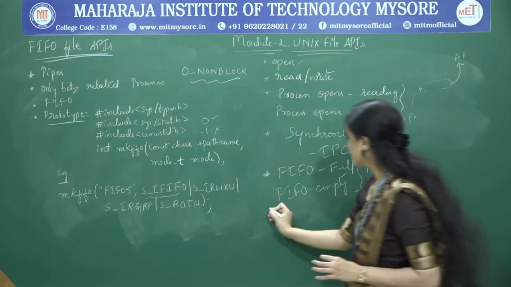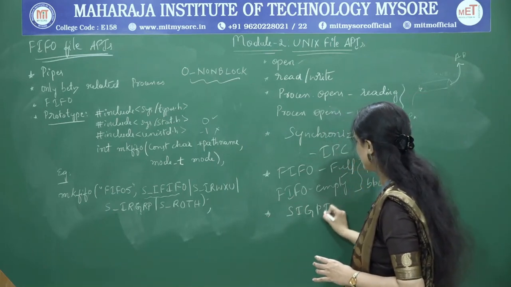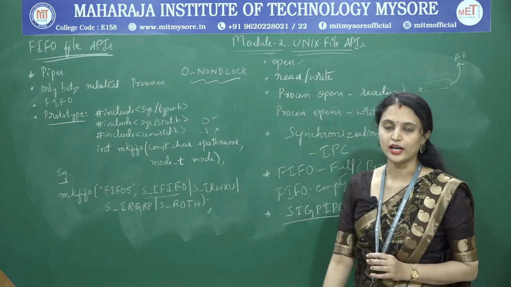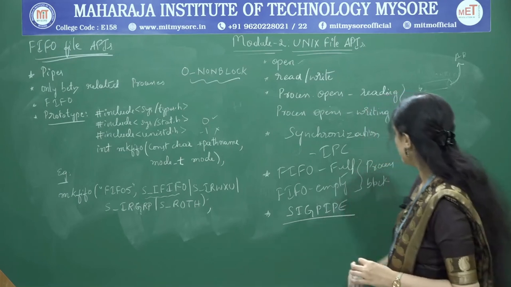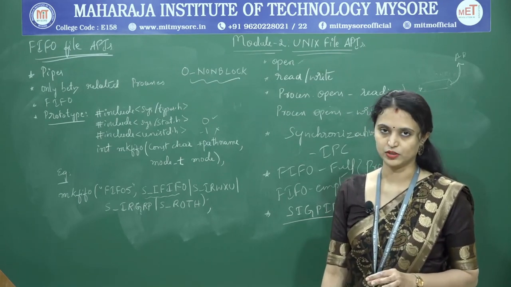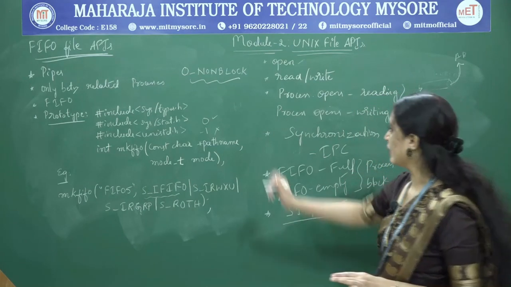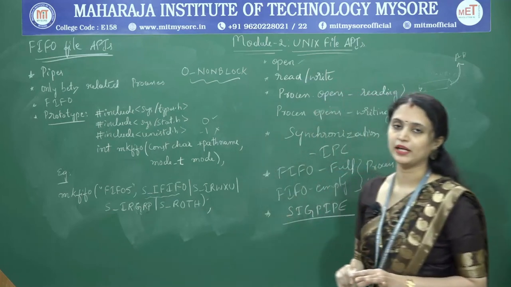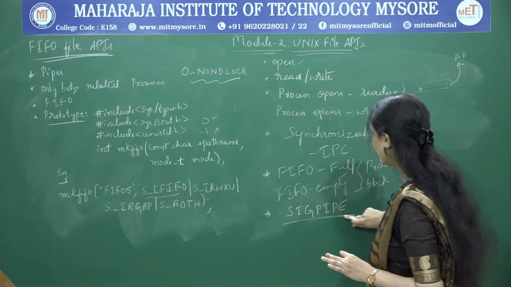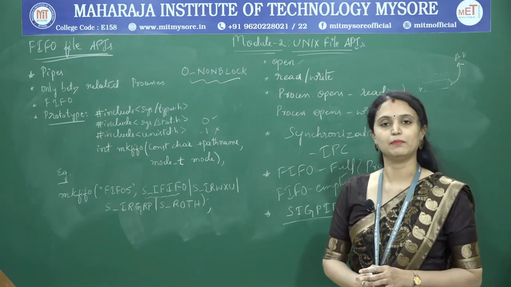Instead of that, it will generate a signal called SIGPIPE, indicating that the process is performing an illegal operation. So the process will not be blocked if we make use of this option with the open API. Instead, this signal will be generated to indicate to the process that an illegal operation is happening.